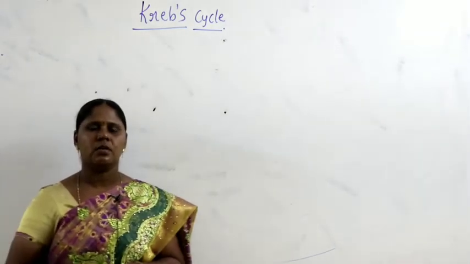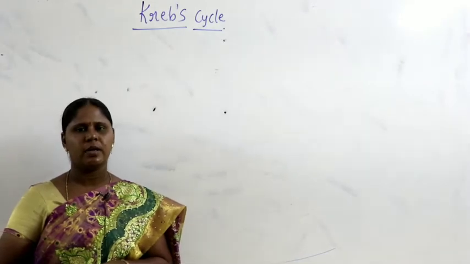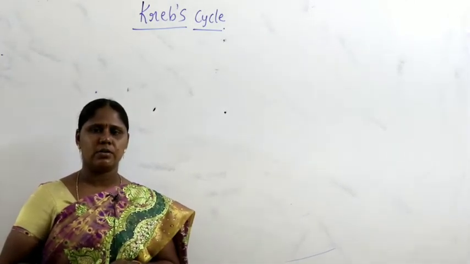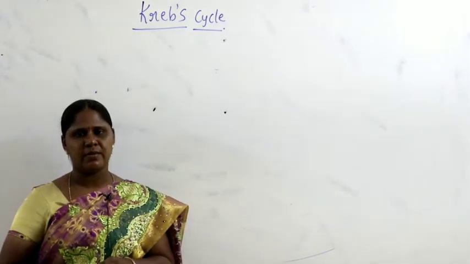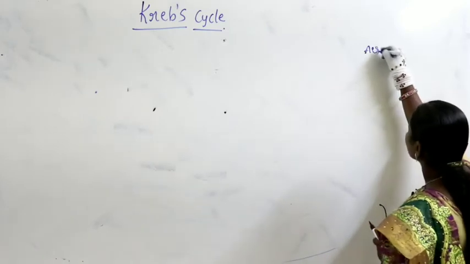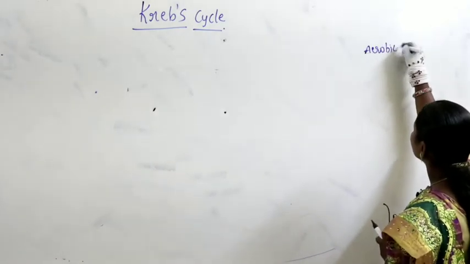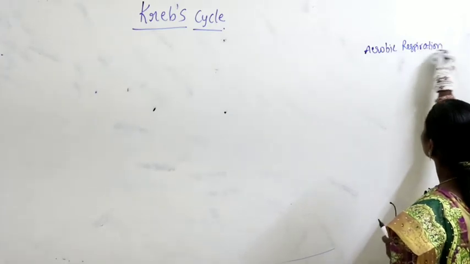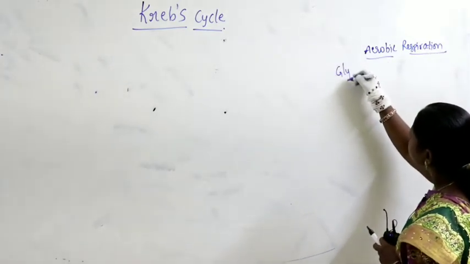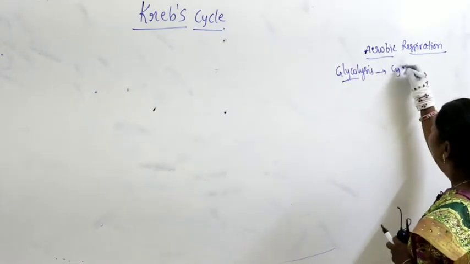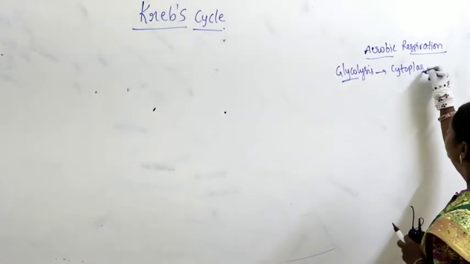Hello students, now let us continue with aerobic respiration. For the last class we studied about link reaction. Now what are the steps we have completed in aerobic respiration? We completed glycolysis. Now glycolysis happens where? In cytoplasm.